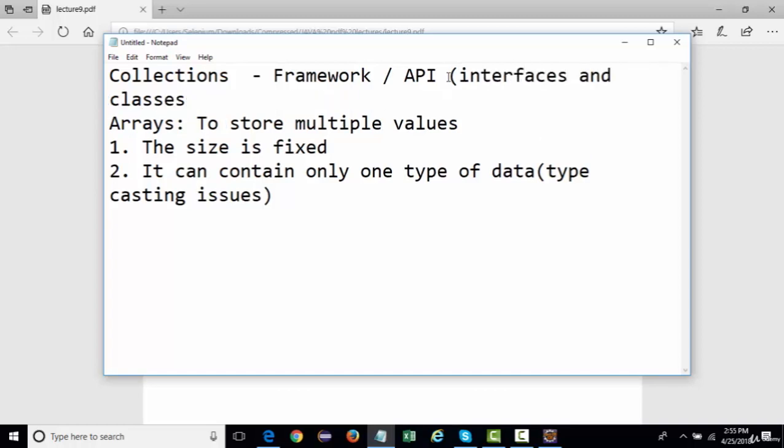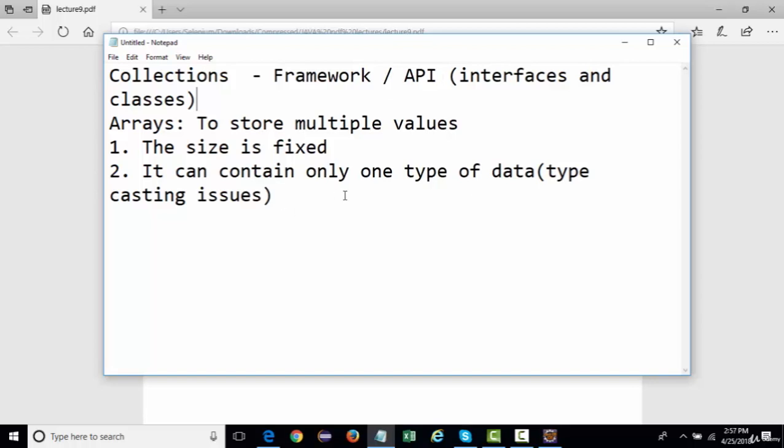There is a set of classes and interfaces provided by this collection framework that we're going to see how to use. Whatever we do with arrays in Java, like storing multiple values, we do the same thing with collections. As the name suggests, we are collecting multiple data.